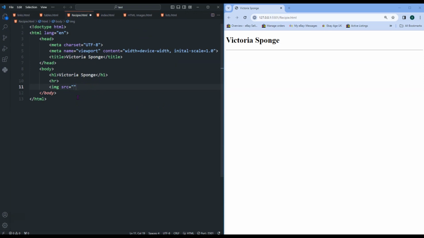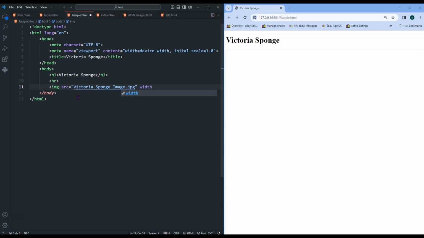So Victoria Sponge image .jpg. Obviously it's coming up there to say we've typed it properly, and